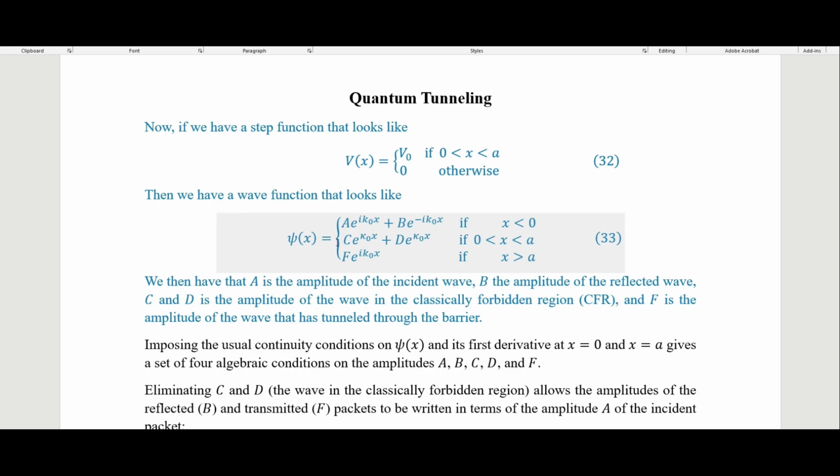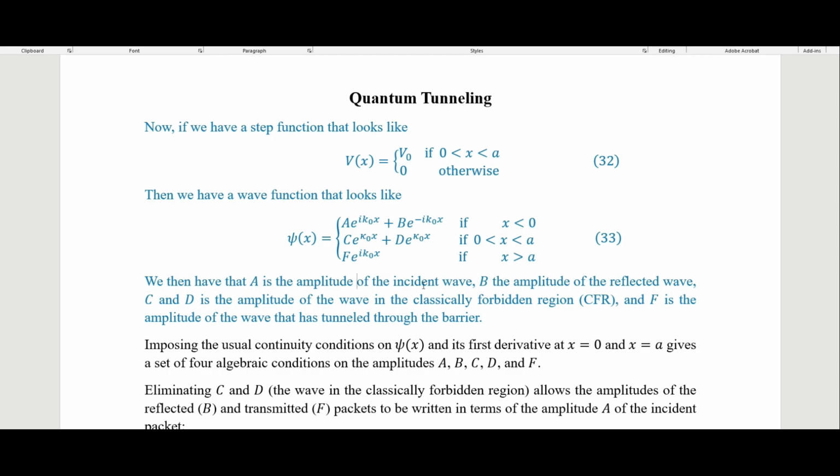So then we get this as our wave function. So again, we have this for our incident wave, and then this you could think of as the transmitted wave. So that's the wave that has tunneled. So that's after it has left the potential here into A. Then we have this, which is what is called the non-classical zone, or the classically forbidden region.